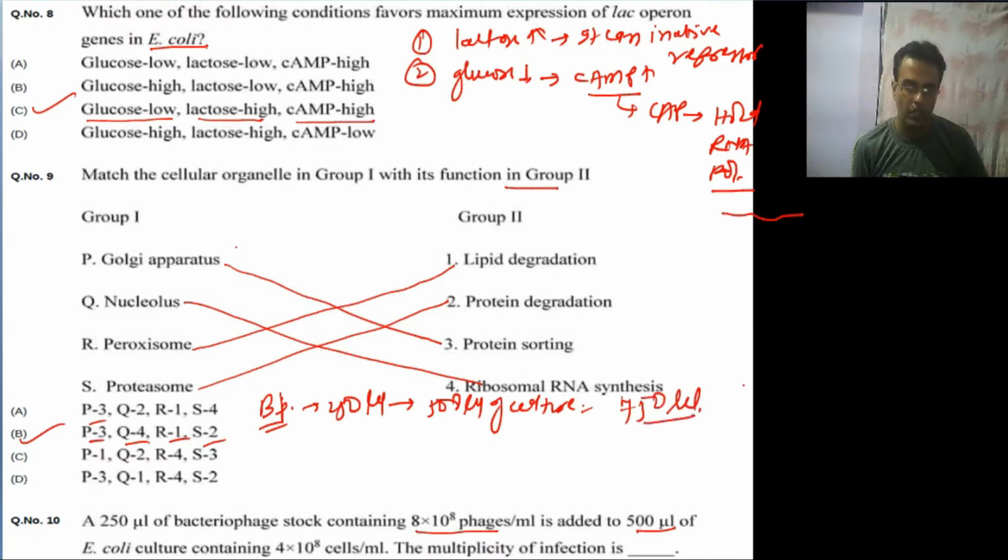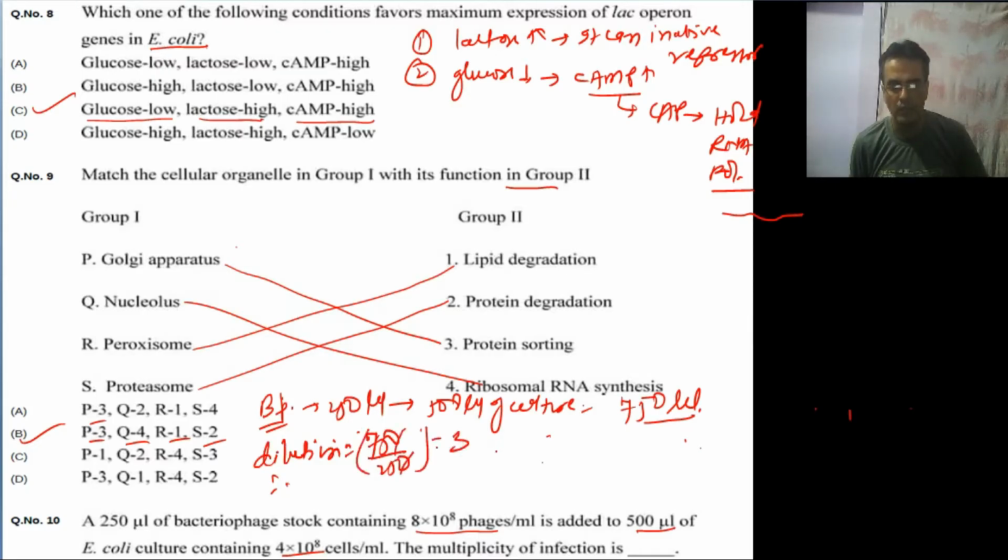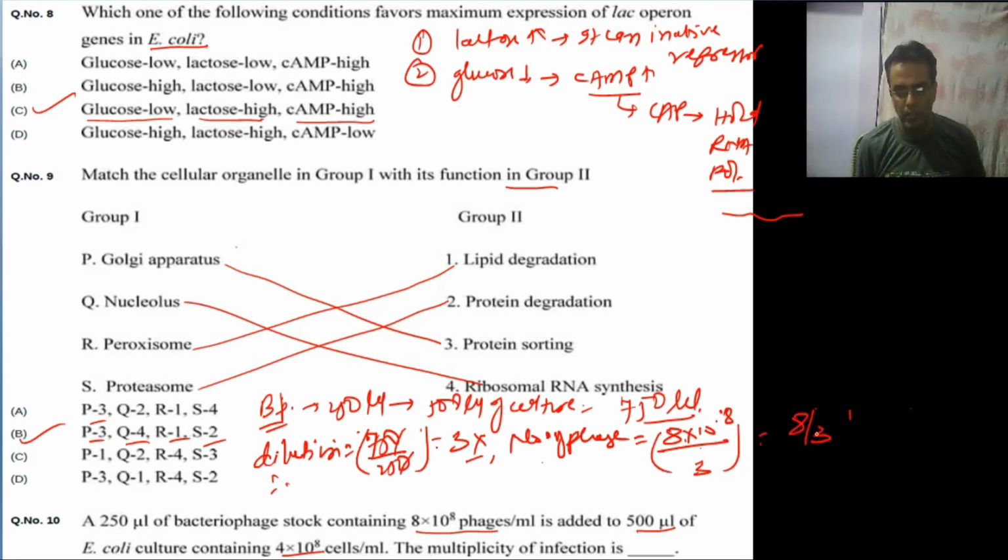Now how much dilution has happened? It will be 750 divided by 250, so 3 times dilution. The number of phage after this dilution will be 8 into 10 to the power 8 divided by 3, so it will be 8 by 3 into 10 to the power 8 phage.